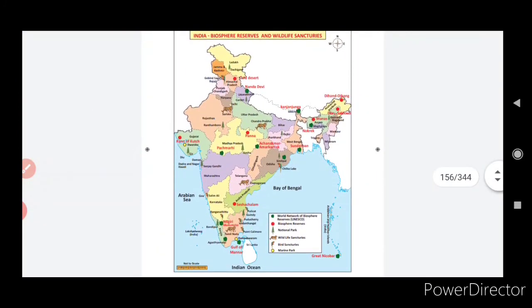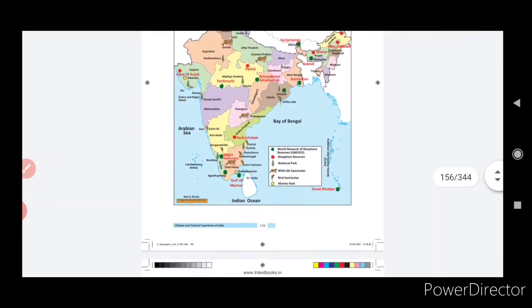Biosphere reserves and wildlife sanctuaries. You can see the World Network of Biosphere Reserves, UNESCO, wherever the green part is. Biosphere reserves are the red color, and national parks are wherever the pine trees are, and wildlife sanctuaries are where the tigers are. They are protecting the tigers. And bird sanctuaries, wherever the birds are. If the birds are not there, we will not be able to take a breath also, because only when the birds, plants and animals are there, it works like a recycle. Without that, it cannot. And marine parks, wherever the yellow part is, that is the marine park.